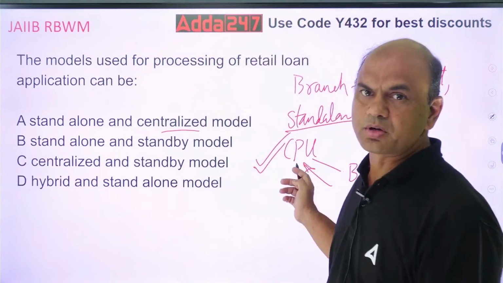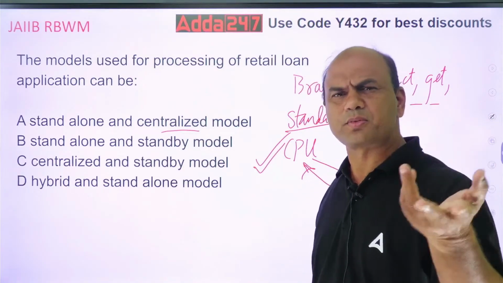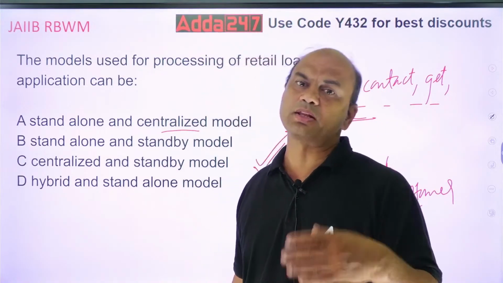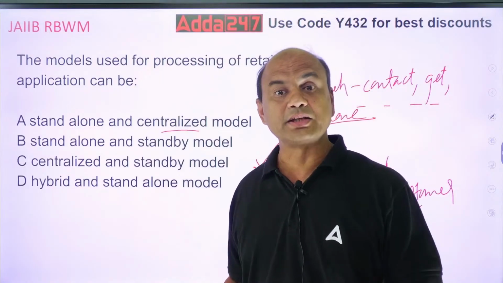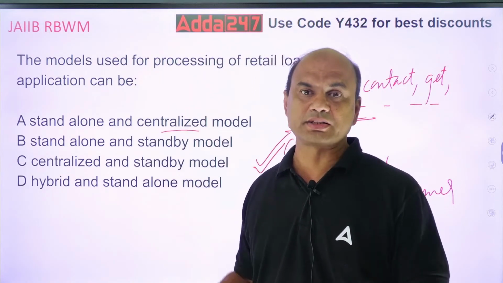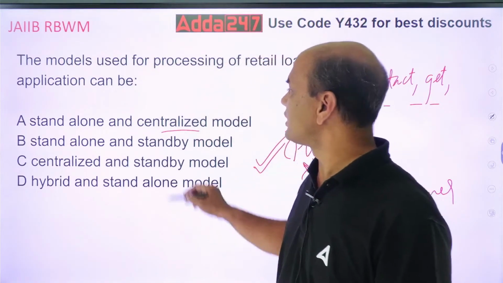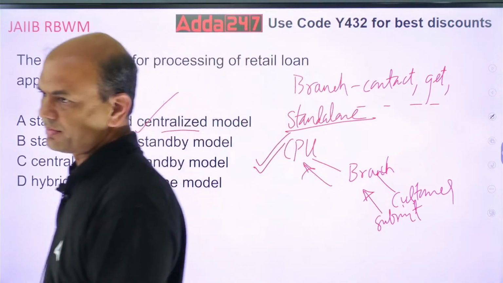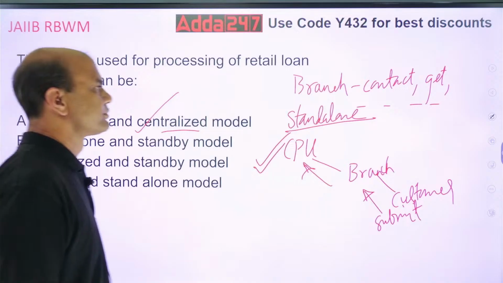So, in this CPU model, what happens? Branch collects all the documents and just sends them to the CPU. CPU does the processing. So loan sanctioning, disbursement, everything, even monitoring, will be done by the CPU. So branch is free for sales. Branch's main job is sales, isn't it? So what is the answer over here? It is this: standalone and centralized model. Got it? Clear? Next.